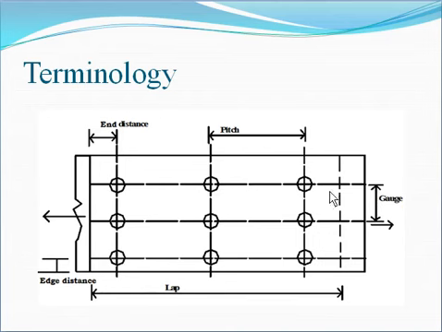Distance between two bolts perpendicular to the direction of the force is called the gauge distance. End distance is the distance between the end of the plate and the last bolt, along the direction of the force. And edge distance is the distance from the last bolt to the edge of the plate, perpendicular to the direction of the force.